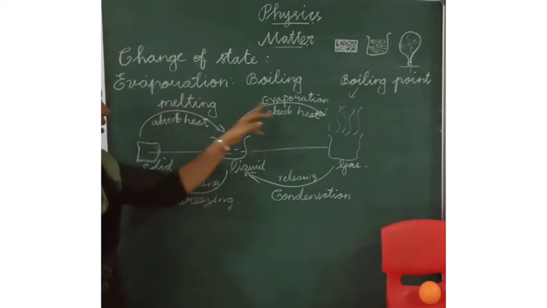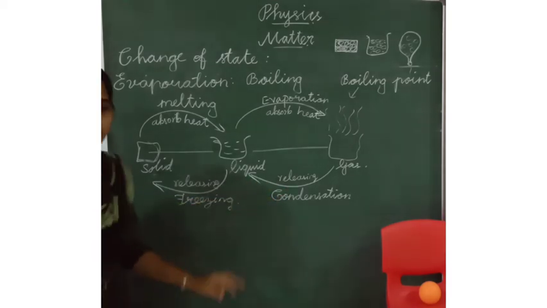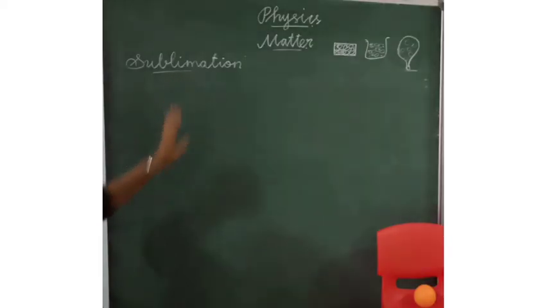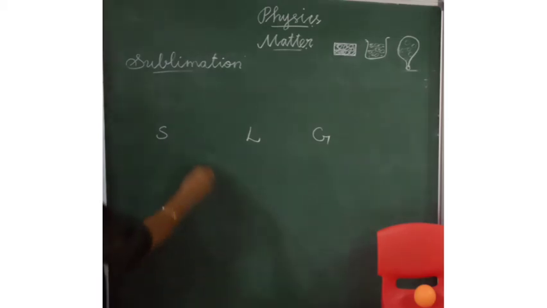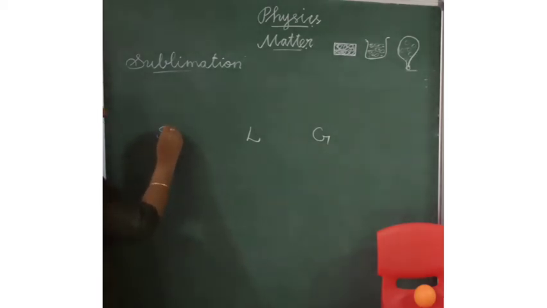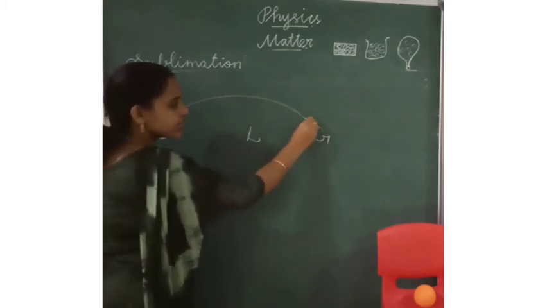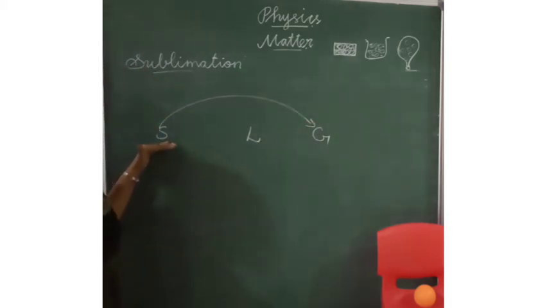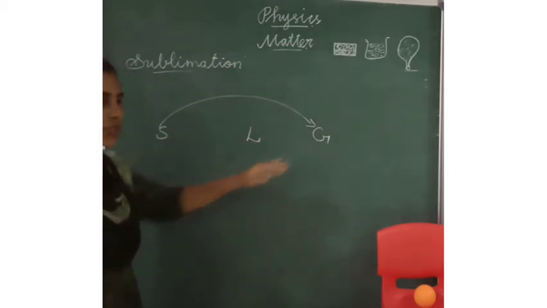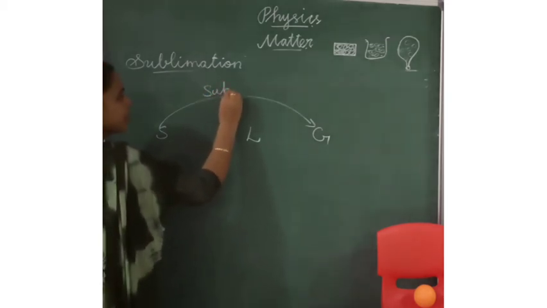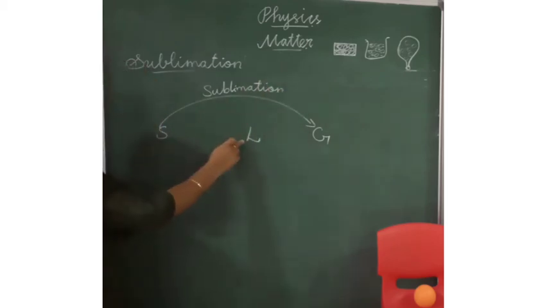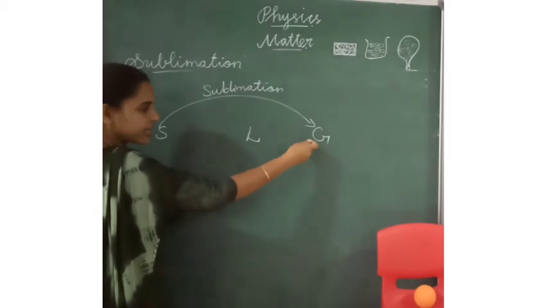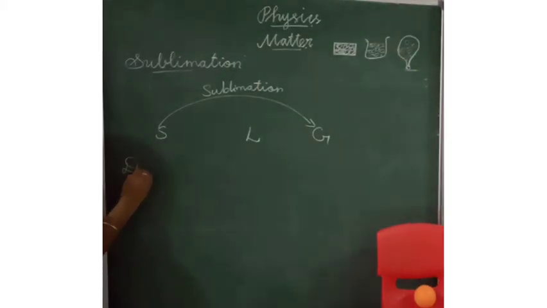Do you understand? Melting, evaporation, condensation and freezing. Listen here. Next one is sublimation. Sublimation means, this is the solid, liquid and gas states of matter. The solid state of matter directly changes into gas. It is called sublimation. It does not pass through the liquid, it directly changes into the gas state.